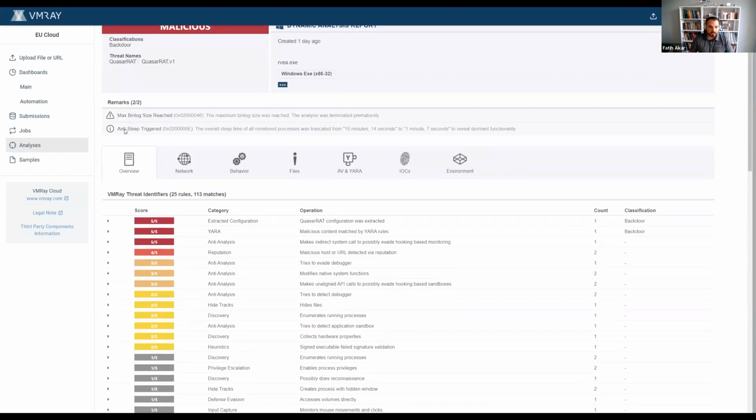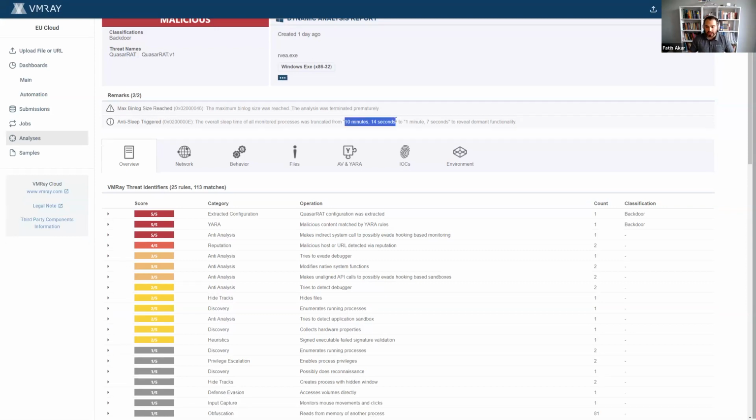Looking at the remarks in that analysis, there was an anti-sleep mechanism triggered because the sample itself is trying to sleep and deter the actual behavior that is malicious and can be picked up by detection engines, by sleeping at least 10 minutes and 14 seconds so that the analysis time will pass. At the time of infecting a real system, this 10 minutes won't matter that much and it will infect the machine.